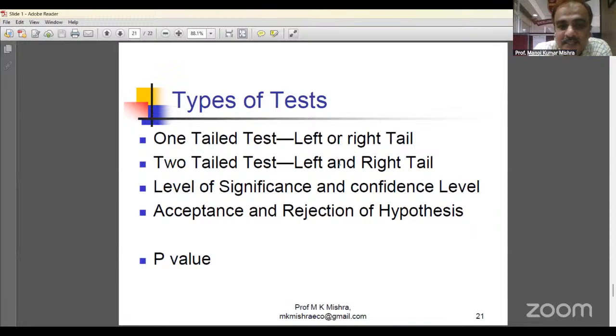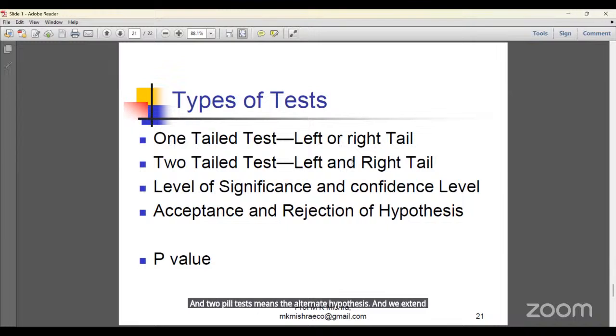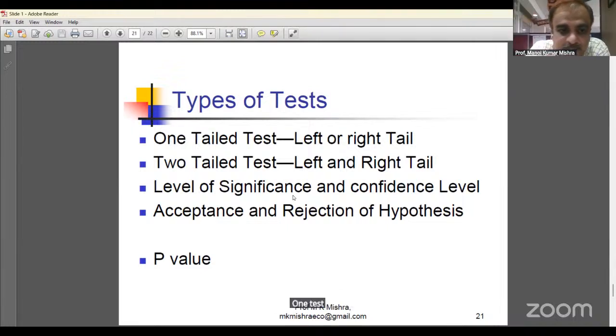A two tail test means the alternate hypothesis can be extended in two parts. A one tail test can be extended in one part. Level of significance means the maximum possibility of rejection of the null hypothesis.